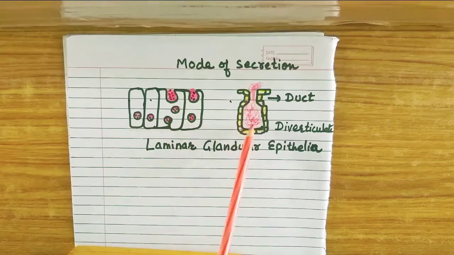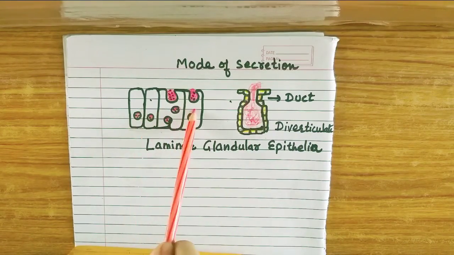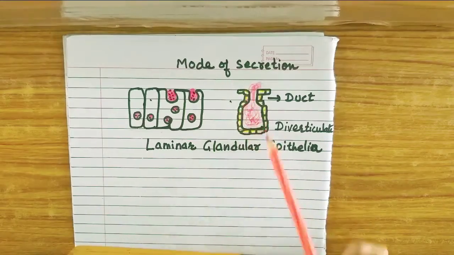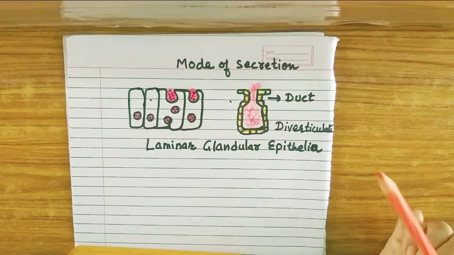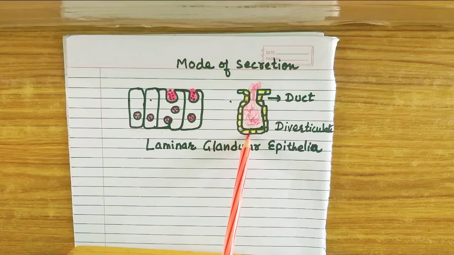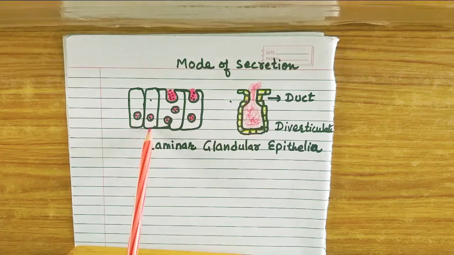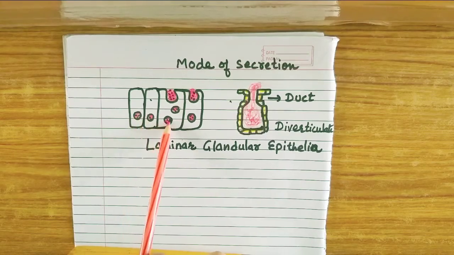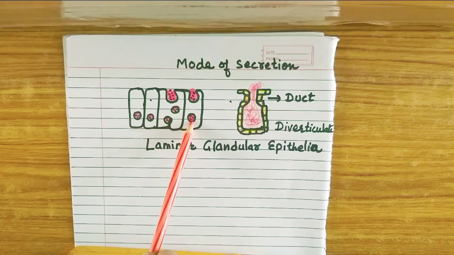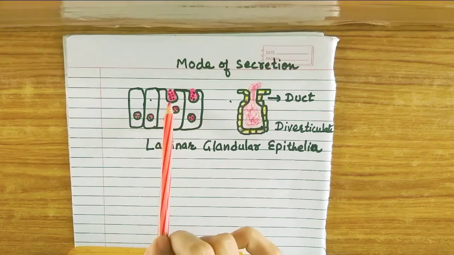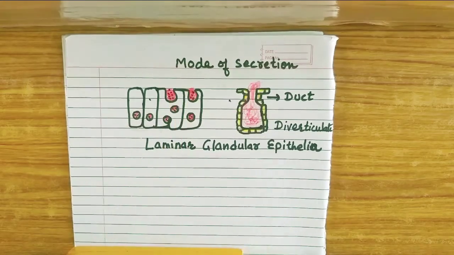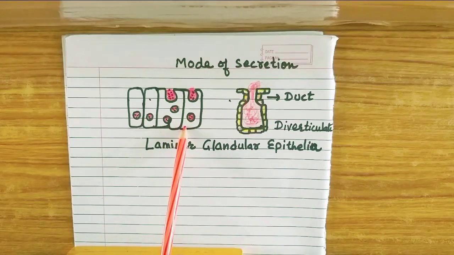Now, both types of cells, here these white cells and here these yellow cells, will release their secretion. This means I have shown here the glandular epithelium. Here you can see that the vesicles are filled with specific substances and the cells are releasing out their substances. This means it is a glandular epithelium.